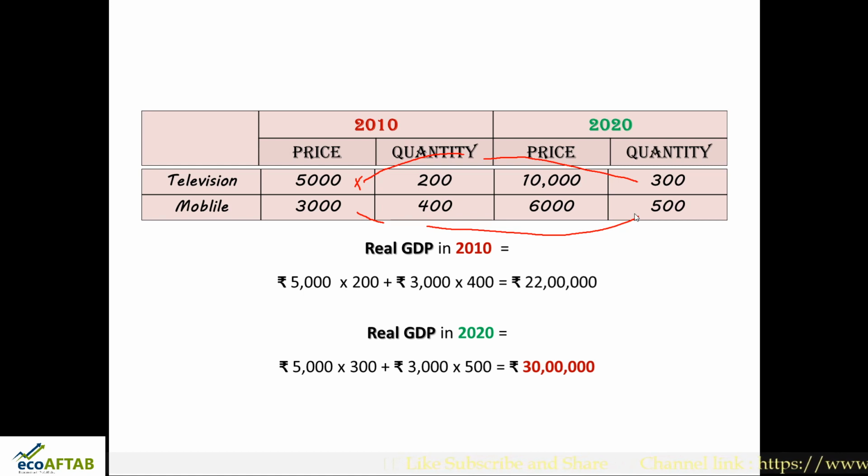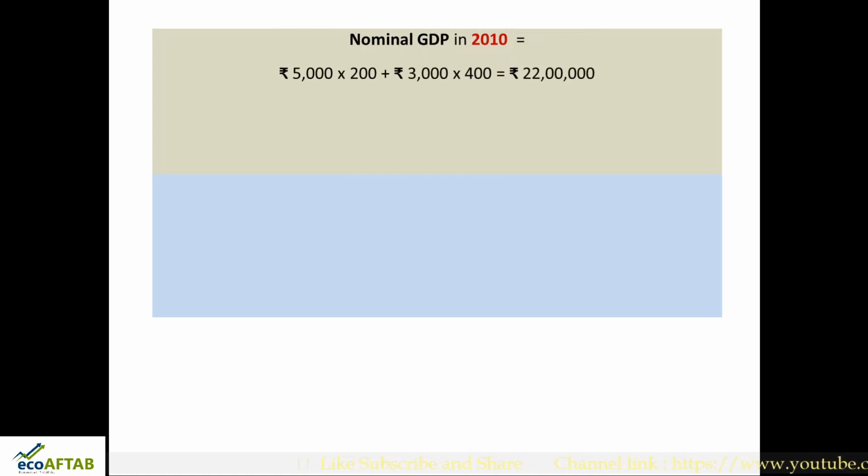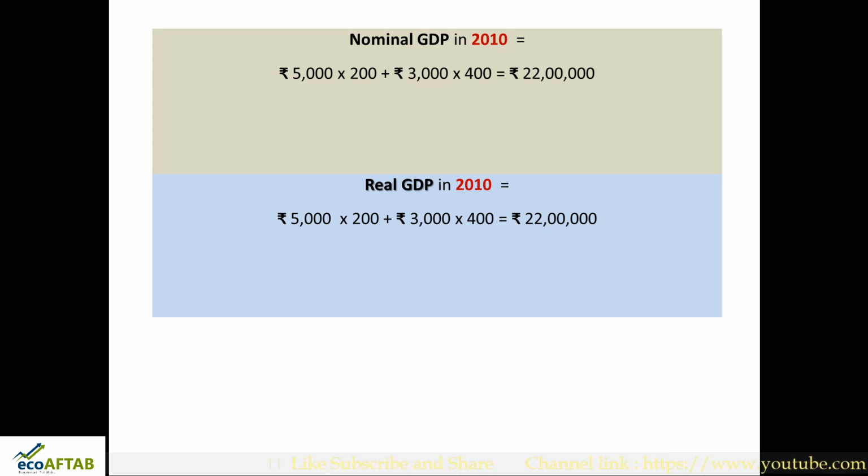What are we doing here? What are we taking into consideration? The price, whether we are considering current prices or base year prices. Base year price we also call constant prices. So, the summary of nominal and real GDP: nominal GDP in 2010 was 22 lakh. Real GDP in 2010 was 22 lakh because we have considered only one price, one year, 2010.